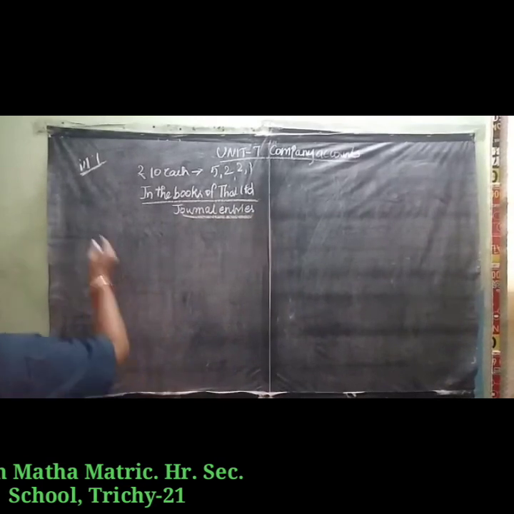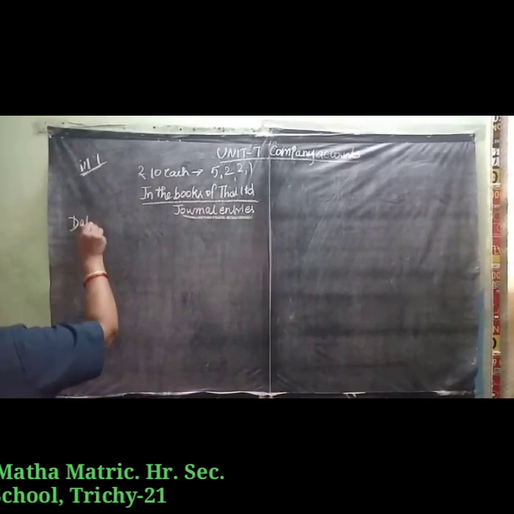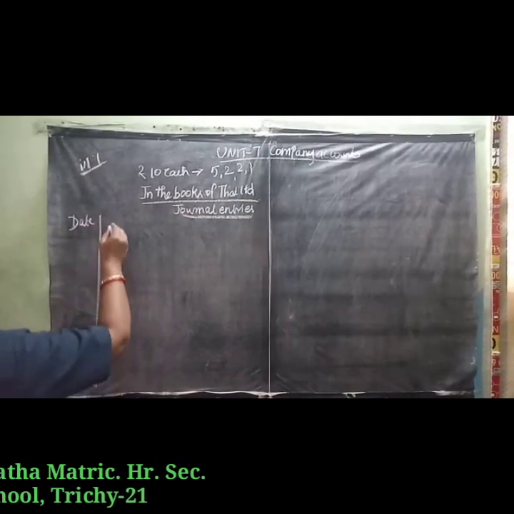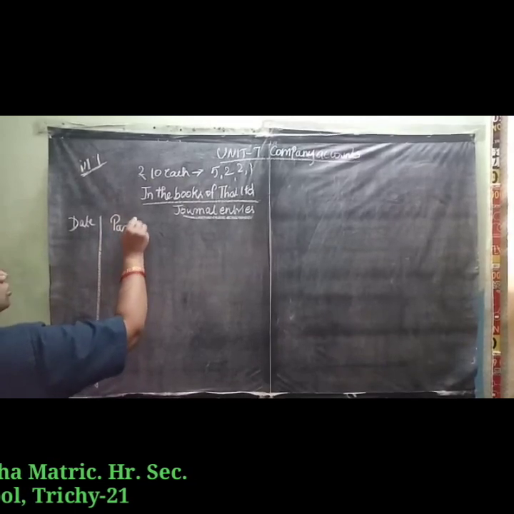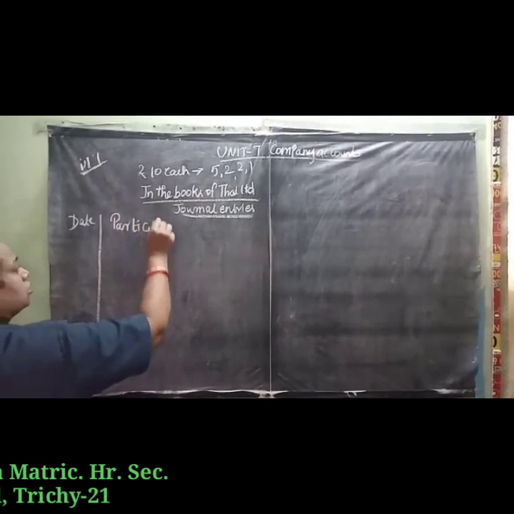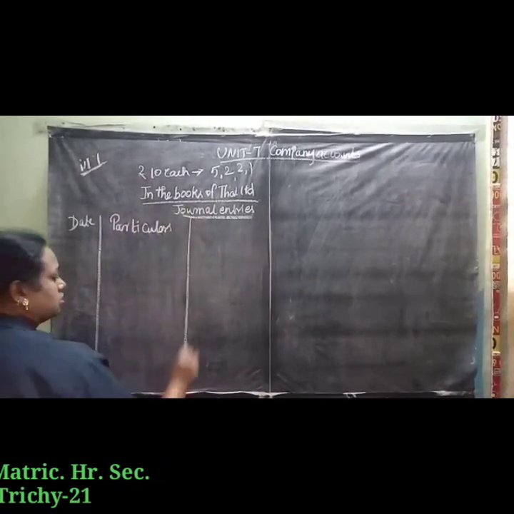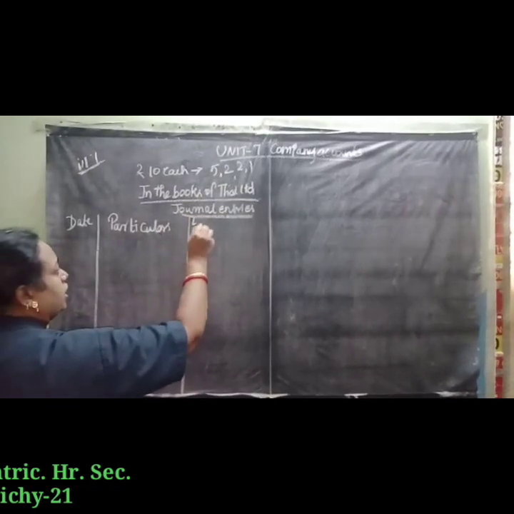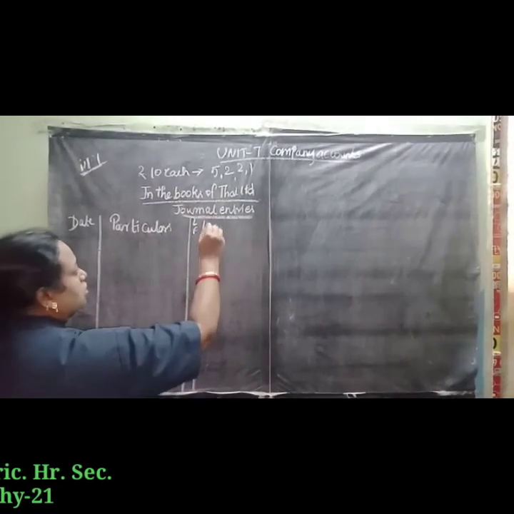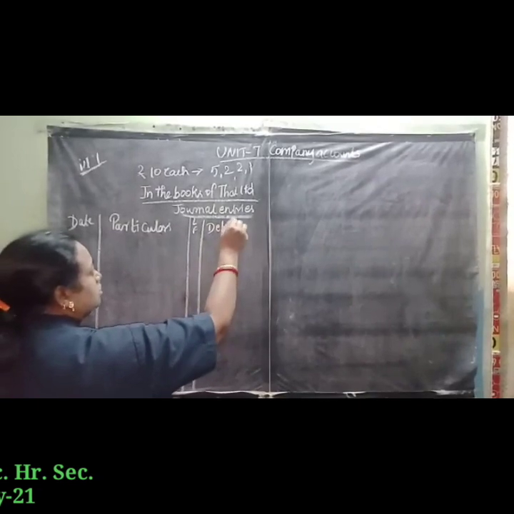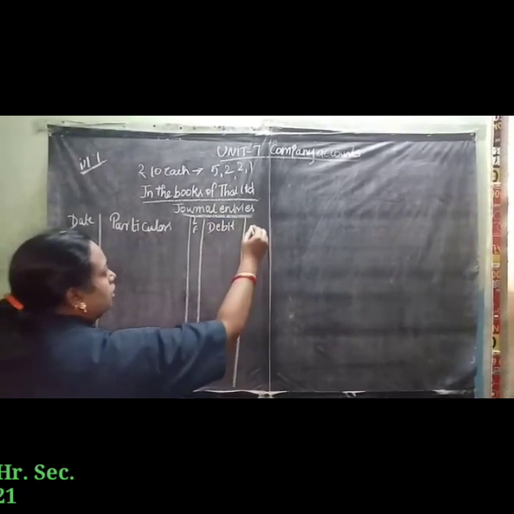We all know the format of the journal entry: date, particulars, LF, debit and credit.